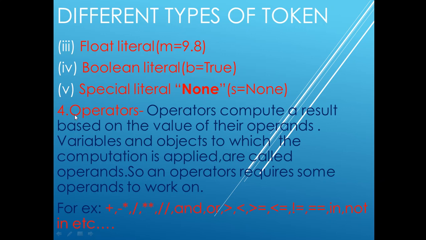Next token is operators. First we had seen keywords, second was identifier, third, which I have just discussed, is literal, and fourth one is operators. Operators compute a result based on the value of their operands. Variables and objects to which the computation is applied are called operands. So an operator requires some operands to work on.